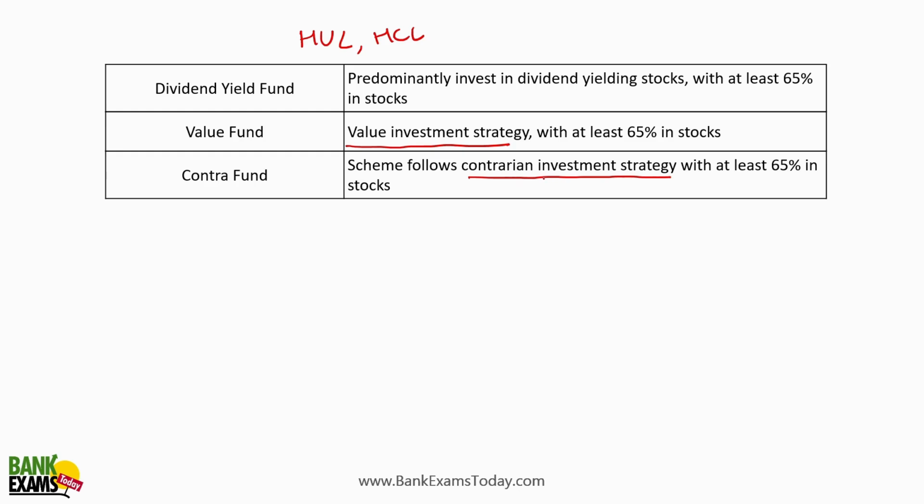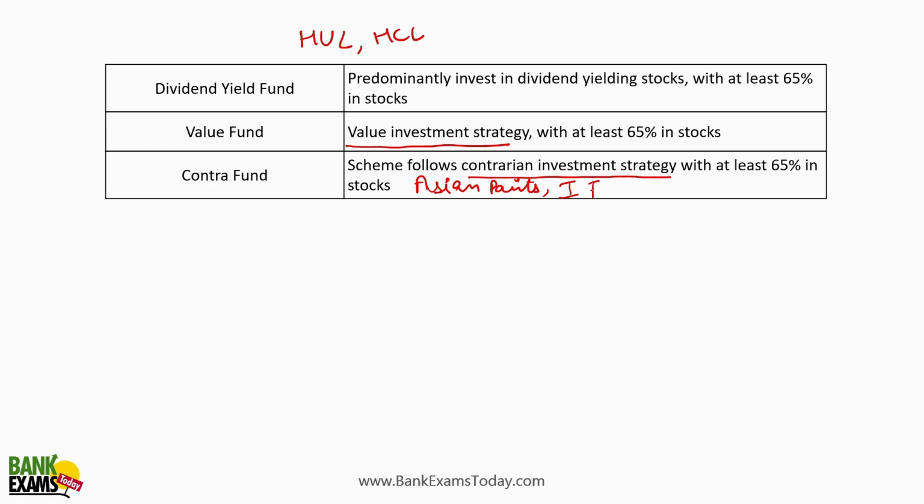Some of the stocks in the market are not supported by the market right now. The market is not in favor of paint stocks right now. Right now, the market isn't in favor of Asian Paints. In general, the market is not in favor of IT companies in India because of AI. There is a danger of a fall in business for IT companies. That is why investors in general are not favoring IT companies, and that is why they are available at a discount, right?